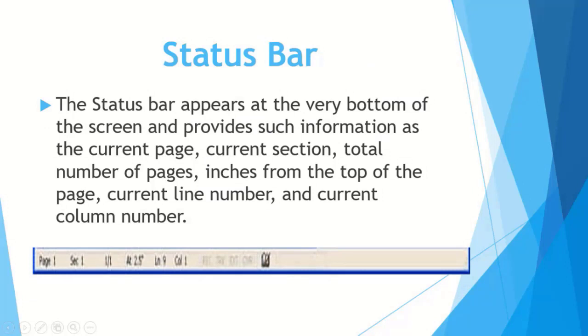Next component is status bar. Status bar is present at the very bottom of the screen. As you can see on the screen, here the page number is displayed, or you can say it is used to display the current page. It is used to display current section, total page numbers, distance from the top in inches, line number, and all the basic information about this document is displayed on this status bar.